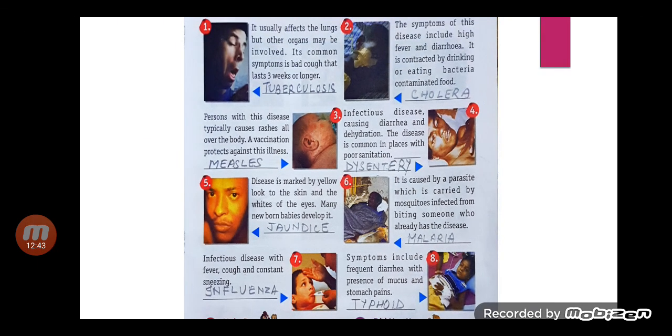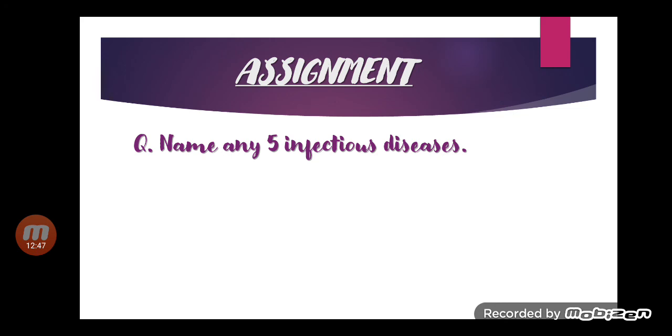I hope, children, you understood both the chapters, lesson number 31 and 32. Now it's the time for the assignment. Write down any 5 infectious diseases: cholera, dysentery, malaria, jaundice, typhoid. This assignment you have to do in your copy.